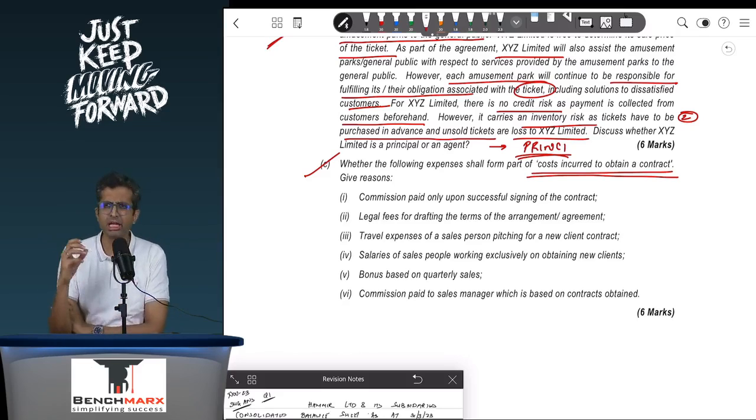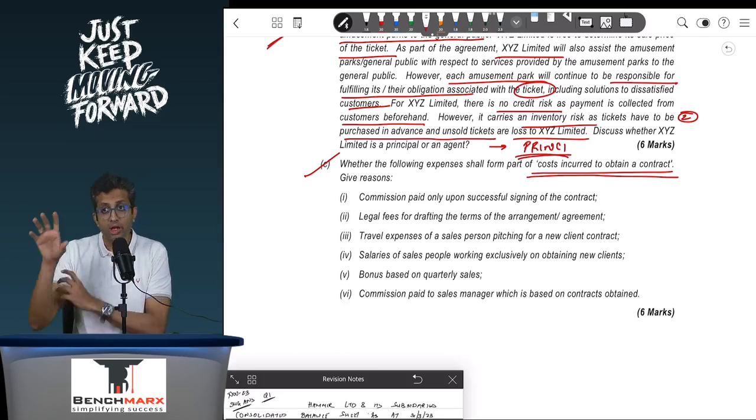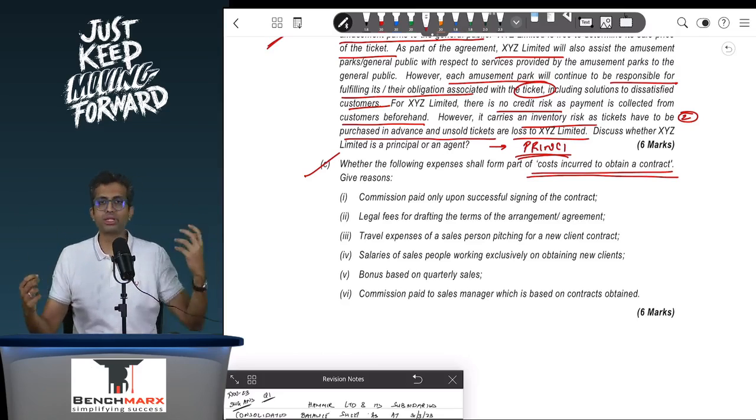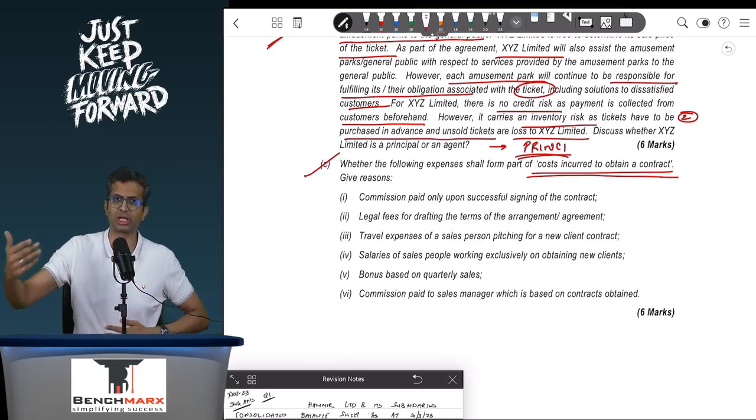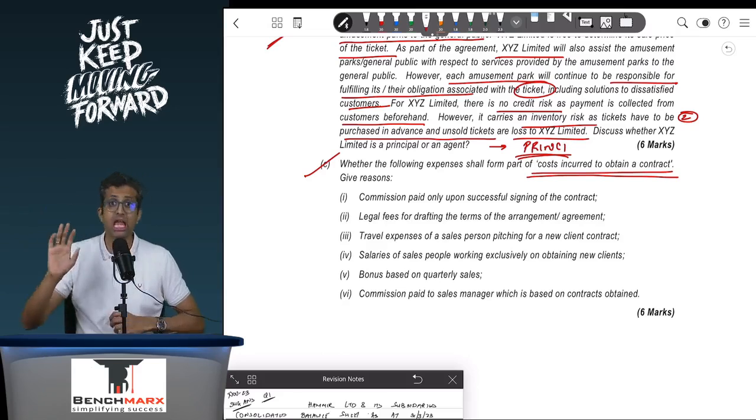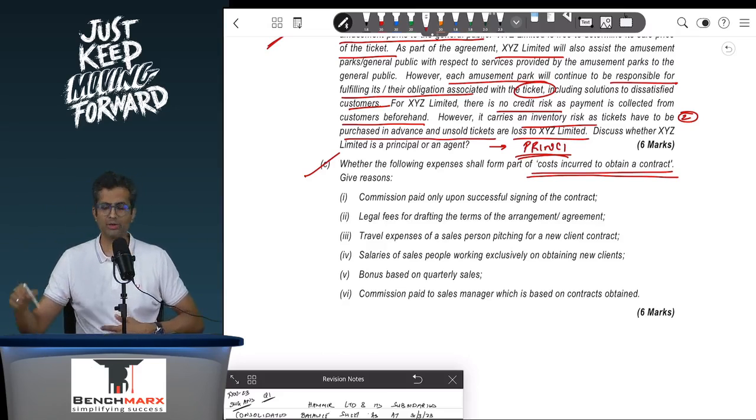To put it simply, let us say there is a brokerage or a sales commission. You will have to pay for it if the contract goes through. You will not have to pay for it if the contract is not. But something like traveling expenses for your salesmen will have to be paid irrespective of whether you get the contract or not. And as a result, the traveling expenses are not treated as contract acquisition cost, whereas the sales commission is. Keeping that brief background in mind, you have 6 specific points which are asked, 1 mark each.